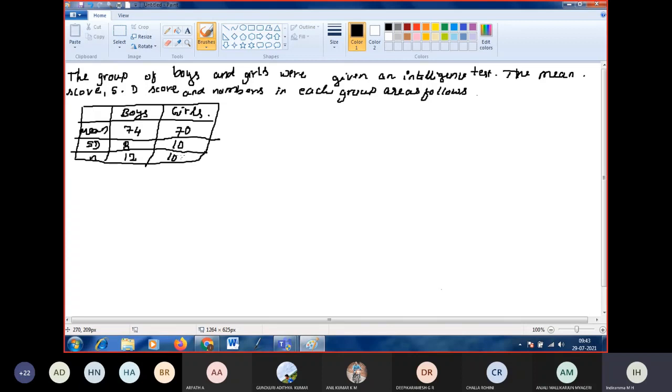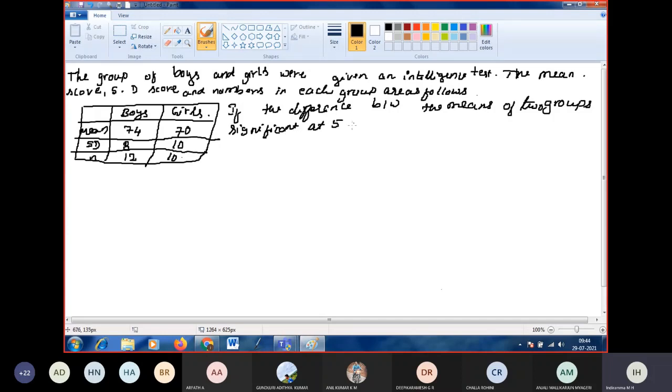Write down the question. Is the difference between the means of two groups, girls group and boys group, significant at 5% level of significance?